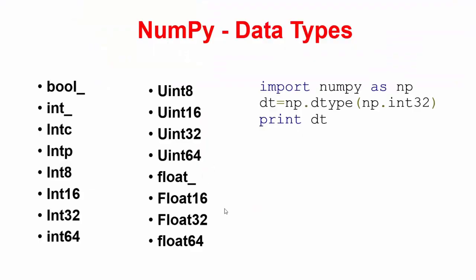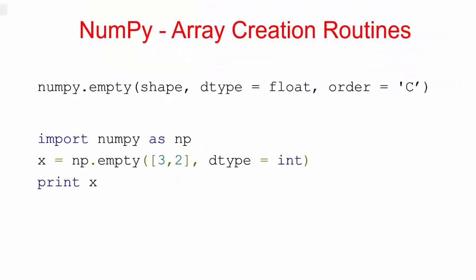Next thing is NumPy array creation routines. The syntax is numpy.empty, with shape, dtype float, and order equal to C. We will see the order in the upcoming classes, that's why I left the order out previously. Here I'm going to create an empty array. You will see this in a practical example.